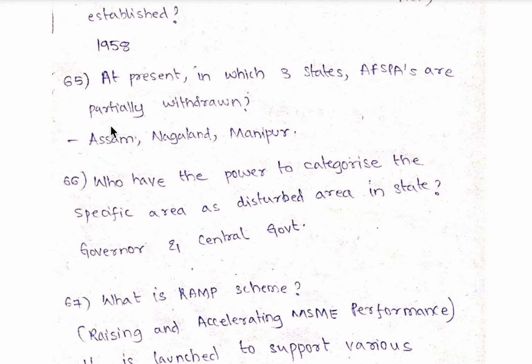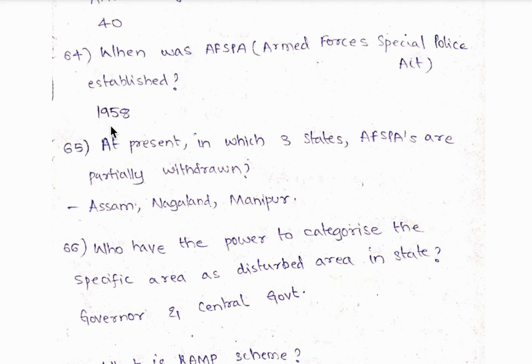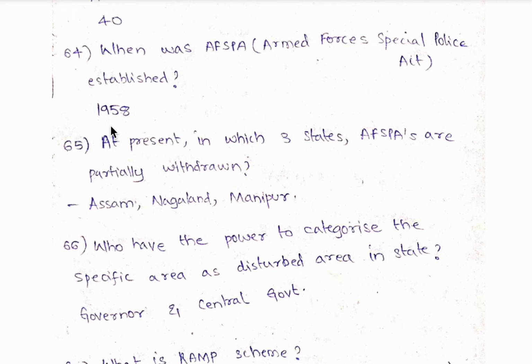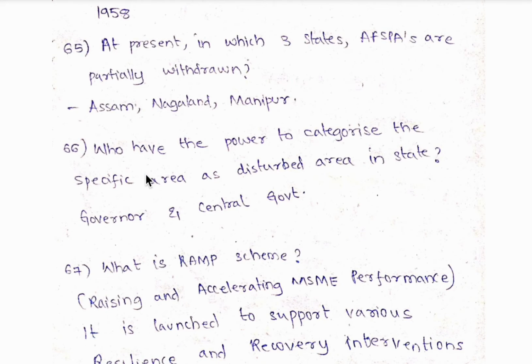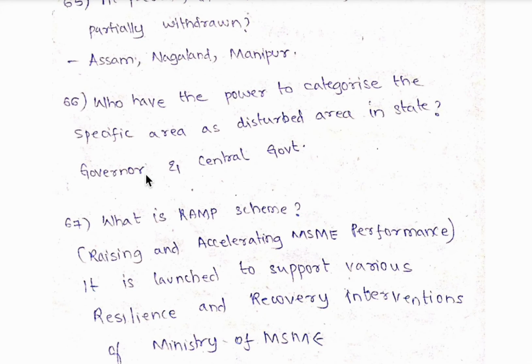65th question, at present in which states is the Armed Forces Special Powers Act partially withdrawn? Recently this was done. In Assam, Nagaland and Manipur, the Armed Forces Special Powers Act was withdrawn partially. Remember, it is withdrawn partially. 66th question, who has the power to categorize a specific area as a disturbed area in a state? The governor or the central government has the power to categorize a specific area as a disturbed area in the state.